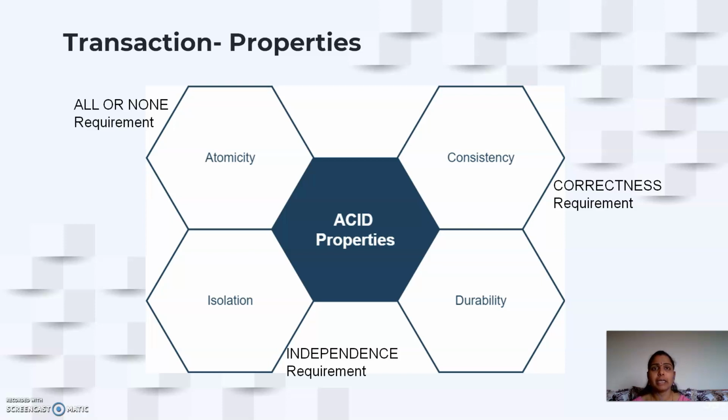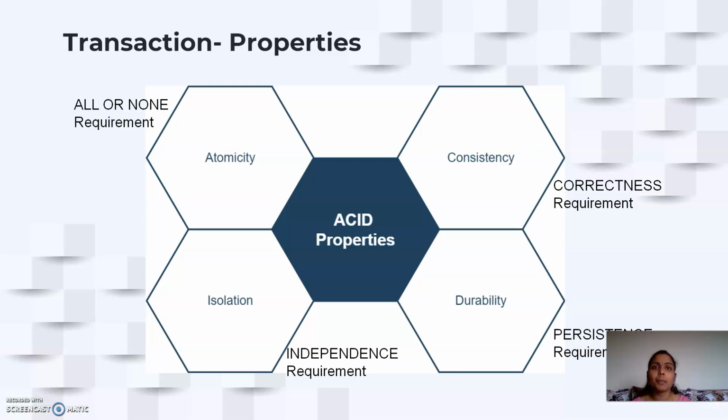Then coming to durability, we call this the persistence requirement of the database. Persistence requirement means before the transaction, if you have 100 and 100 in two accounts A and B, and the transaction is successful, after the transaction in A you should have 50 and in B you should have 150. And if you want to further perform operations on A and B, the new balances must be retained in the database, 50 and 150. If in case your transaction is a failure, then the old values must persist back. So it should be 100 and 100.